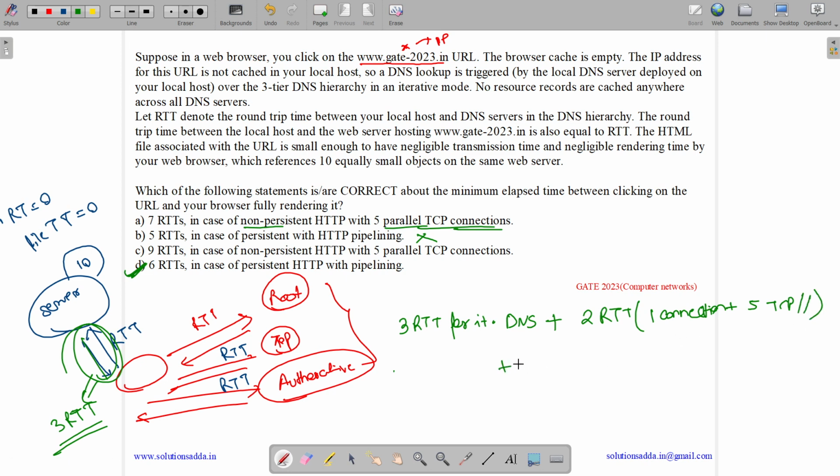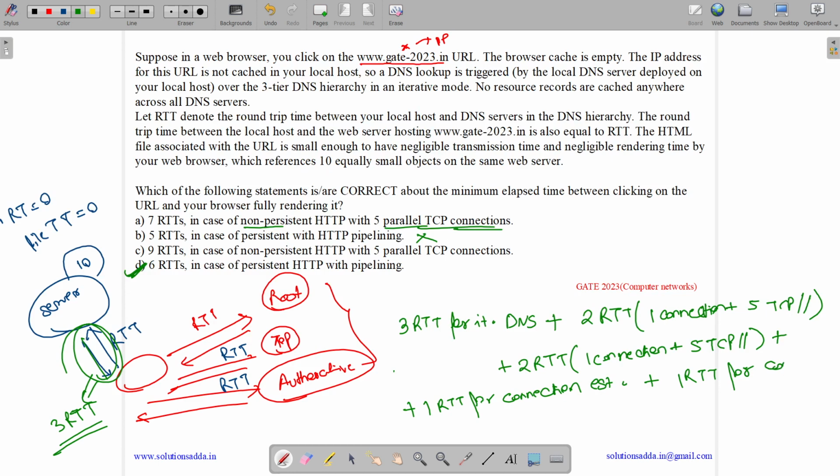Then we have another 2 round trip times, one for connection and 5 for TCP parallel images. Here we will have 2 extra, as we need 1 round trip time for connection establishment and 1 round trip time for connection termination.